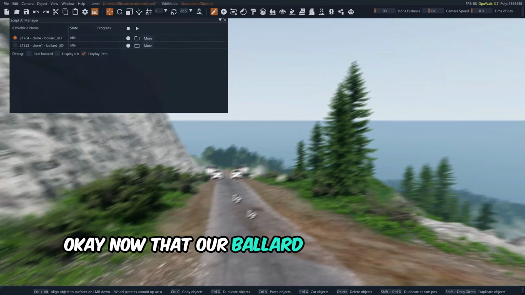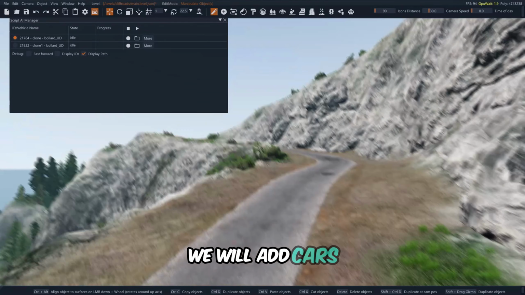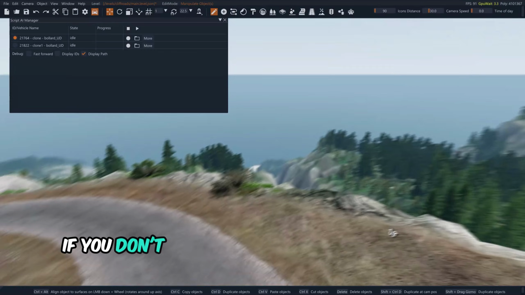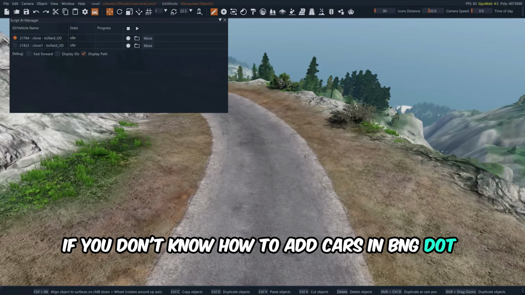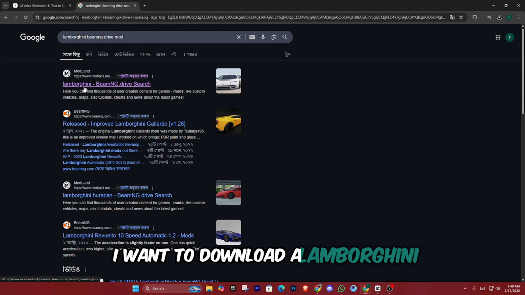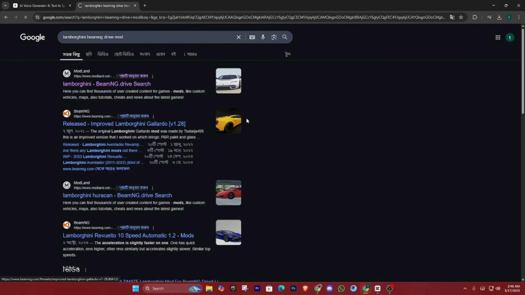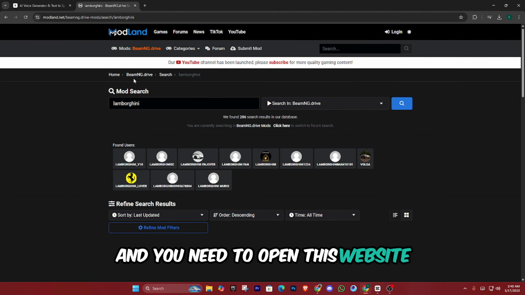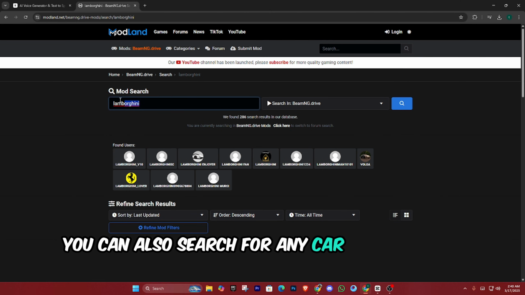Okay, now that our bollard adjustments are complete, we will add cars. I will add a Lamborghini here. If you don't know how to add cars in BeamNG Drive, I will show you. First, you need to search for it on Google. I want to download a Lamborghini, so you can see here is a website called Modeland, and you need to open this website. You can also search for any car you want to download.